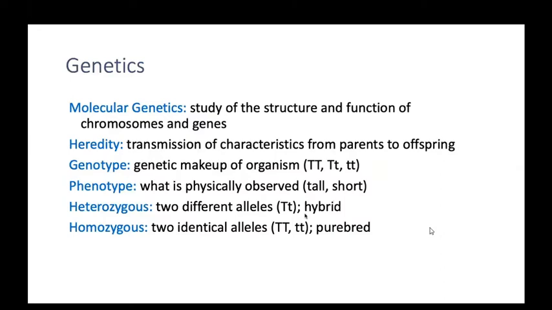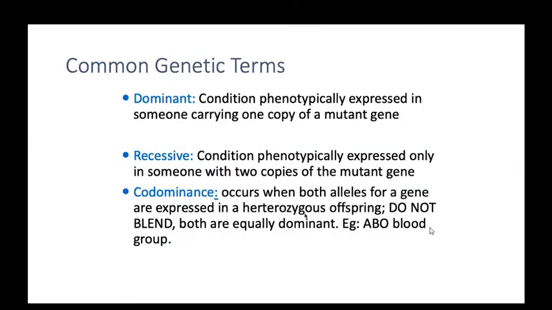Okay. And now coming to other terminology like dominant, recessive, codominance. What is the dominant? Dominant is a condition phenotypically expressed in someone with one copy of the mutant gene. It's expressed in a heterozygous condition. It does not require a homozygous condition. What is the recessive? Recessive is a condition phenotypically expressed only in someone with two copies of the mutant gene. It requires a homozygous gene. It is expressed only when both alleles are homozygous.